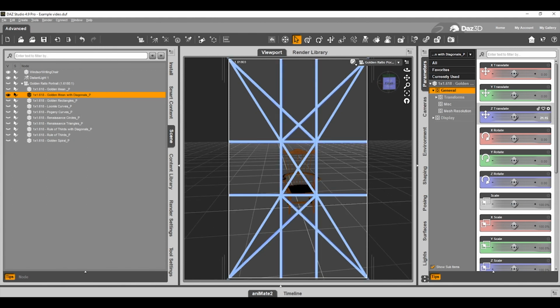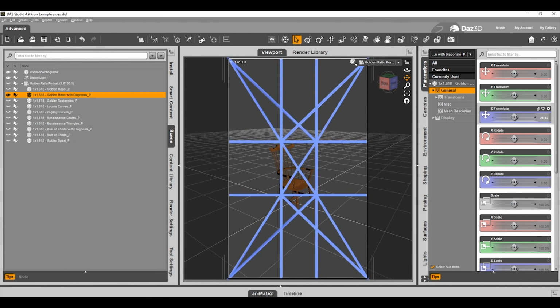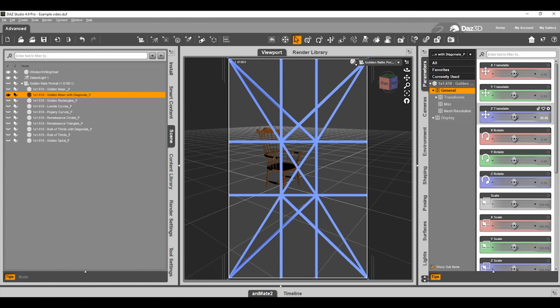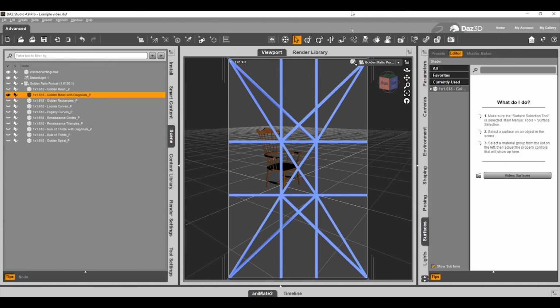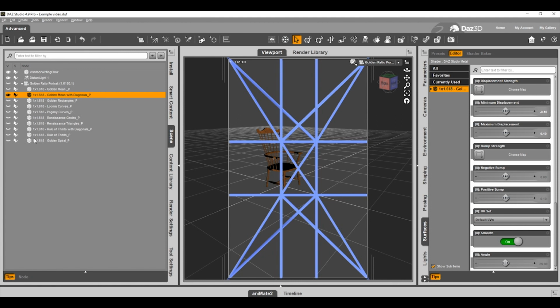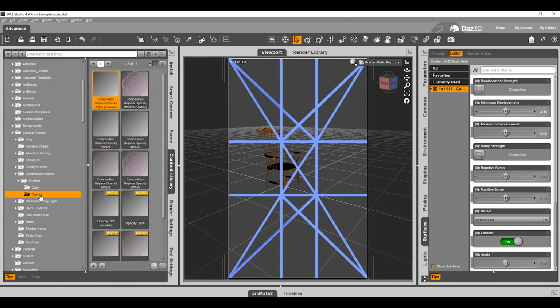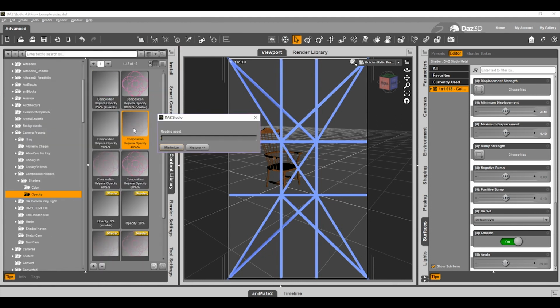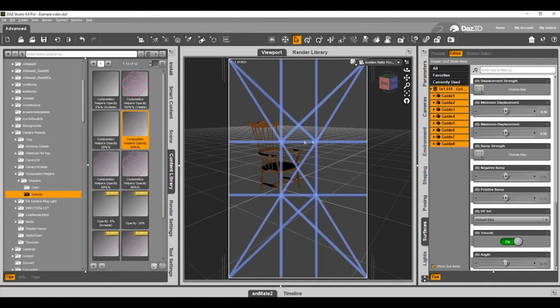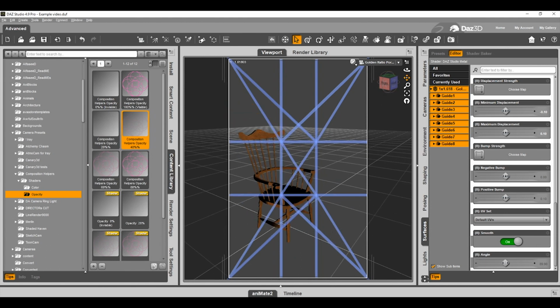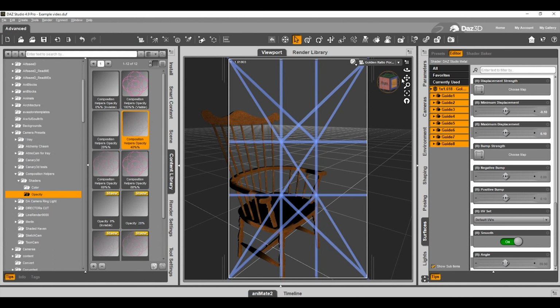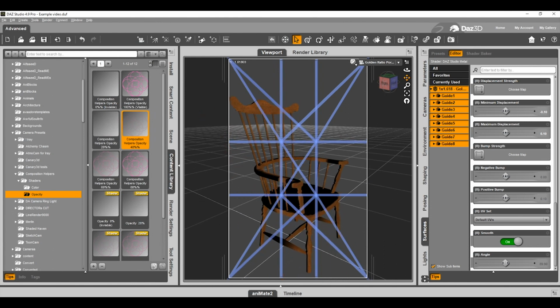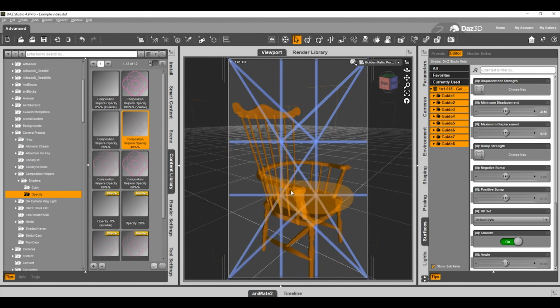These guides are props. They work just like any other prop. They stay with the camera so you can move your scene around. I'm just changing the opacity to make it a little less bright. So you can move the camera through your scene. The guide will go with the camera until you can line up your frame the way you want it.